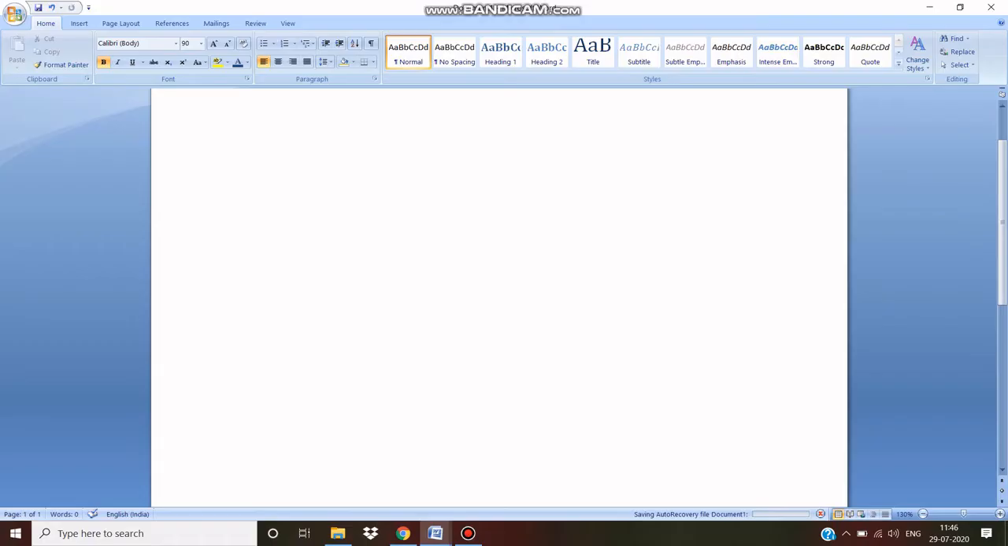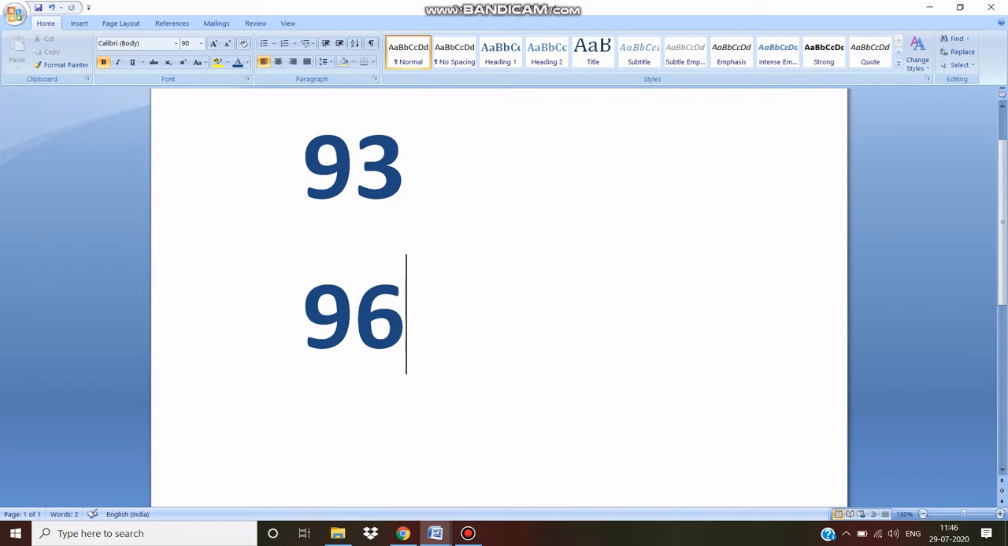Now I am going to explain one way of multiplication in Vedic maths when the number is very close to 100, 1000 and 10,000. See, for example, I am going to take 93 multiplied by 96.